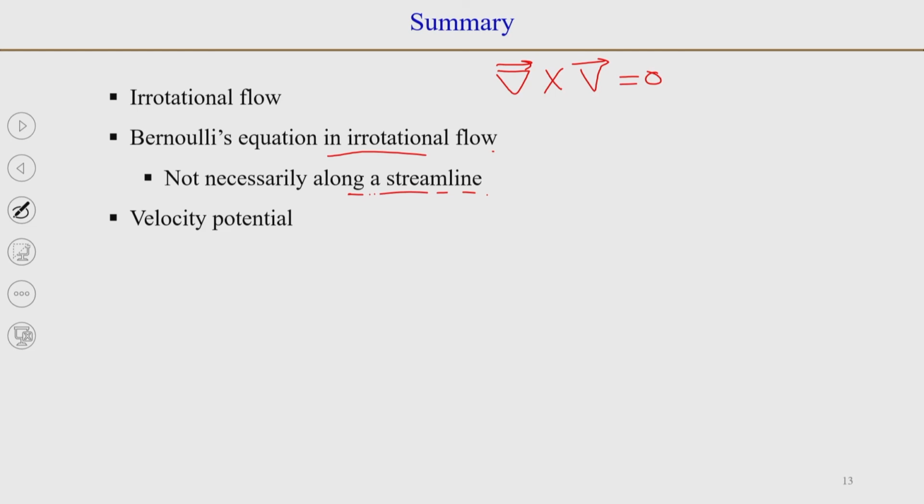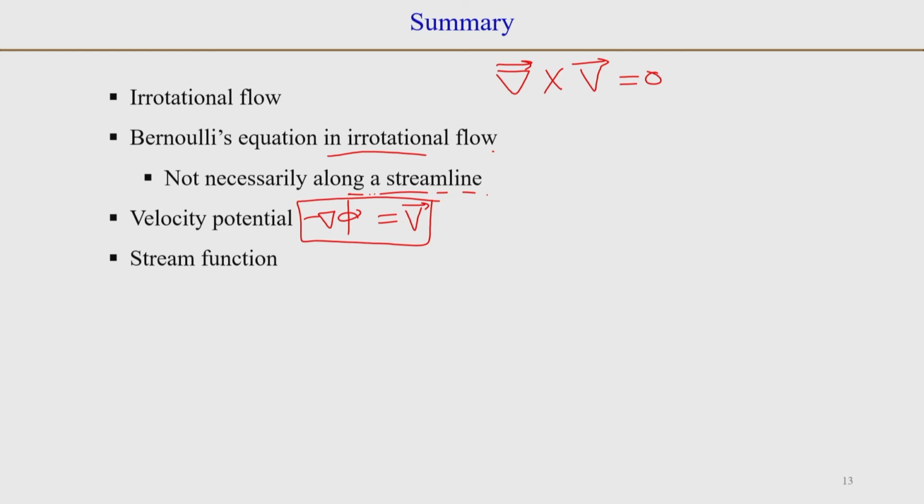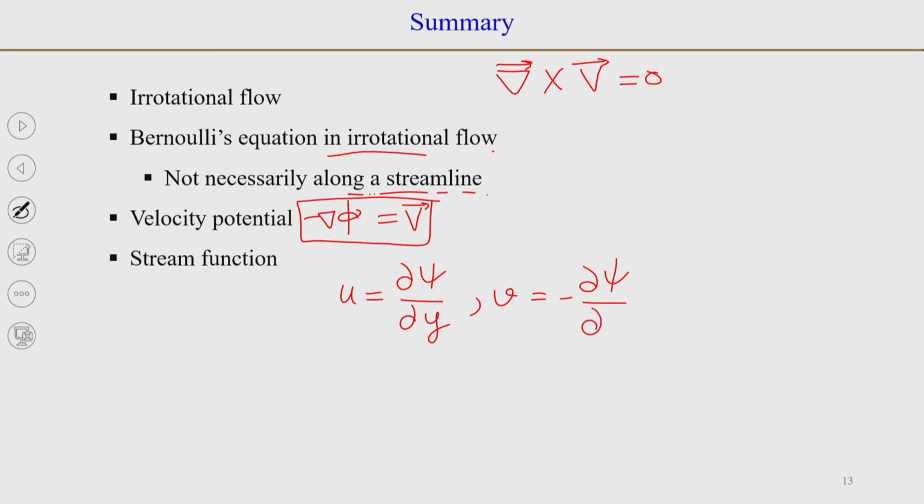Then we defined velocity potential for an irrotational flow, where v is equal to minus grad phi, and we also defined stream function for a two dimensional incompressible flow, where u is equal to ∂psi/∂y, and v is equal to minus ∂psi/∂x.